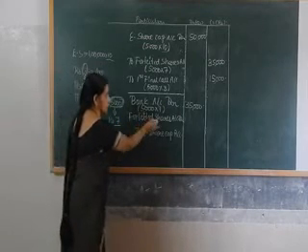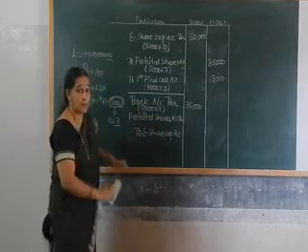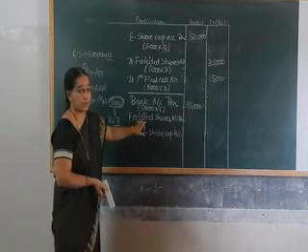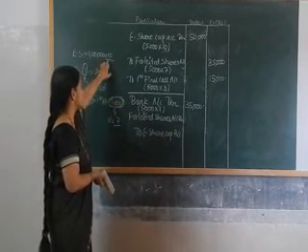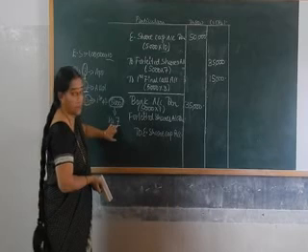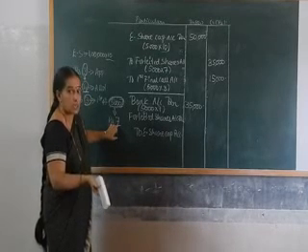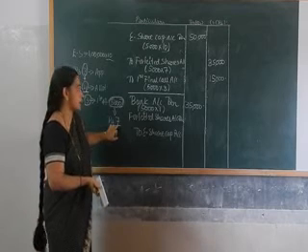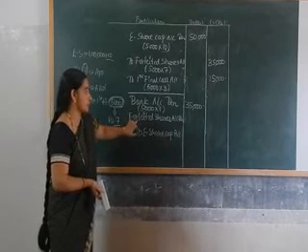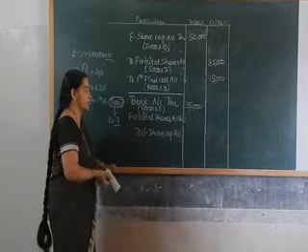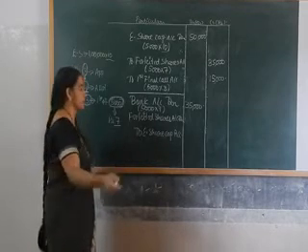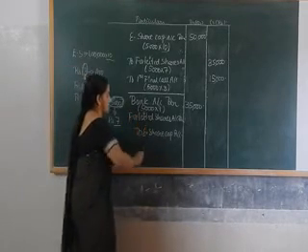Next, forfeited shares account will be debited with the discount amount. The discount amount means 10 rupee shares are issued at rupees 7, so what is the discount allowed? Discount allowed will be rupees 3. That is the expense to the company. Because it is an expense to the company, it will be debited and that discount will be transferred to forfeited shares account.